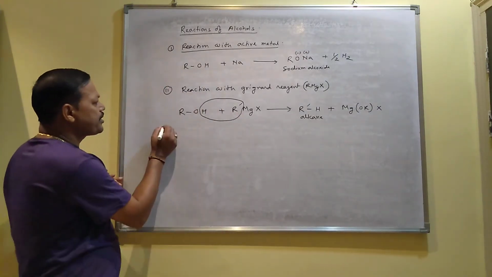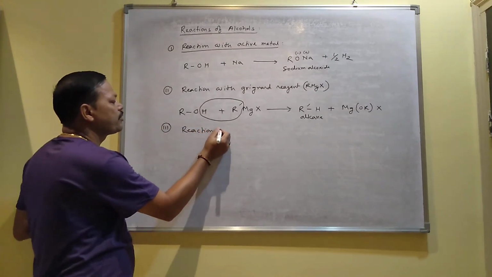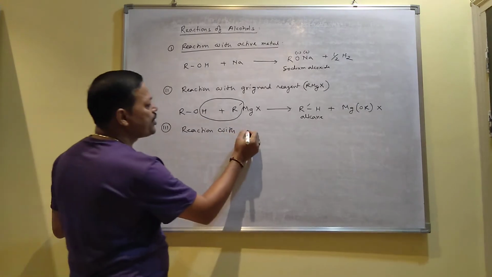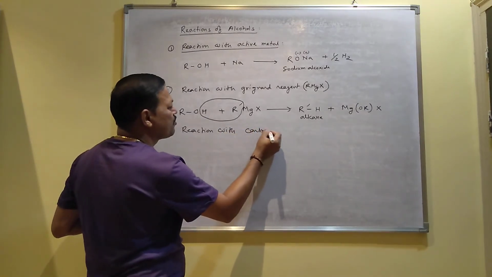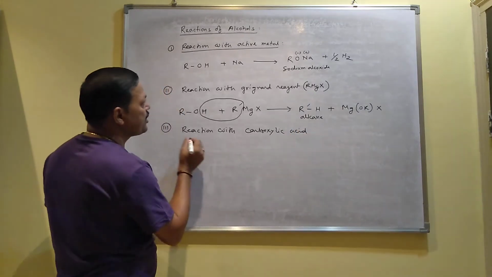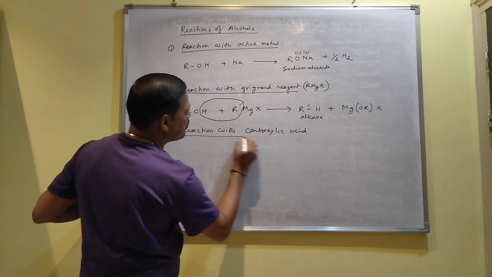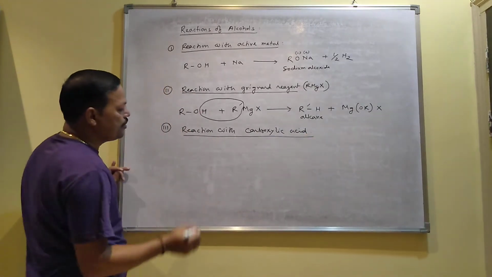Then number 3 reaction, with carboxylic acid. Reaction with carboxylic acid. This is one important reaction.